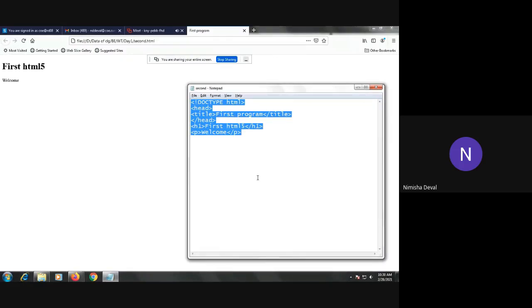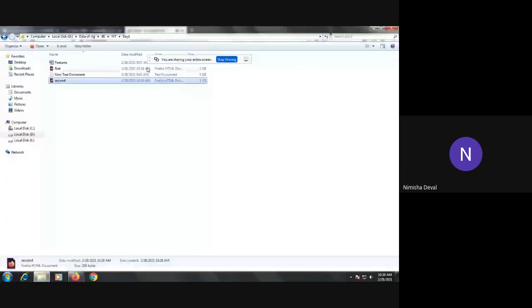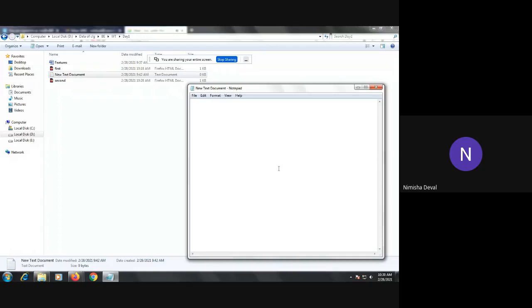All of you understood this basic part, so I can move towards the next part. Should I move towards the next? Yes, ma'am. Okay, so I will move towards the next part. First we will start with the anchor tag.